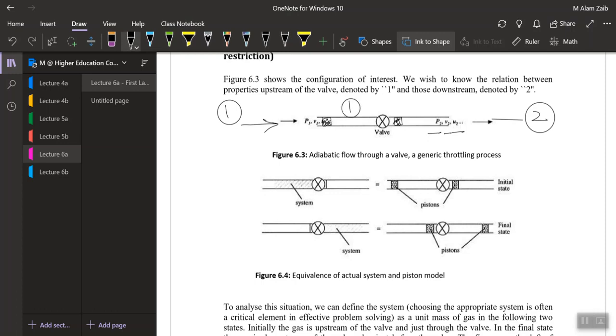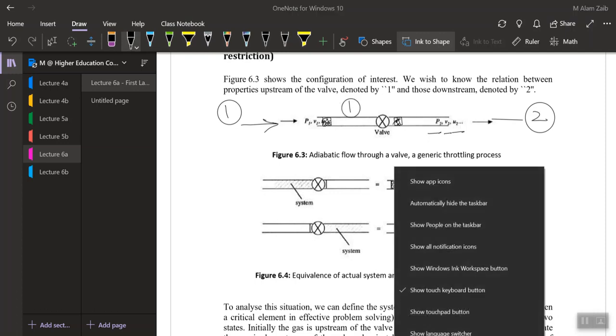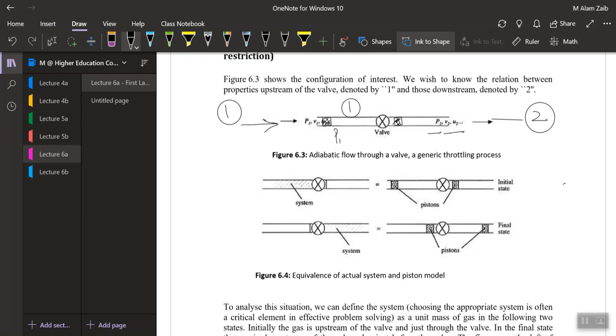That means we would have a pressure P1, volume V1, and internal energy U1 over here. So this is our state 1. Please make sure the valve is included in the system. I would explain it a little bit later as well.